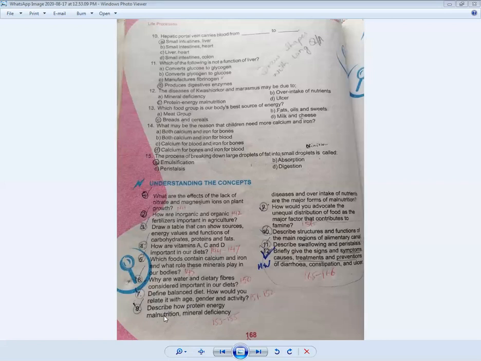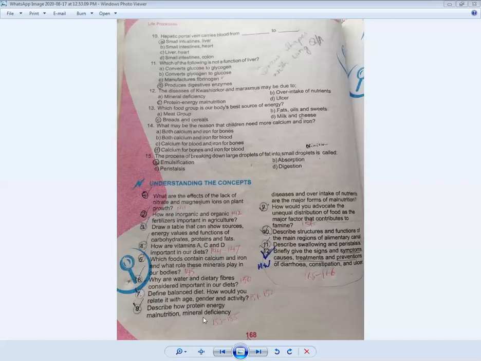So the deficiency of PEM can cause many diseases inside the body, for example, kwashiorkor and marasmus. Kwashiorkor is a disease in which a child needs all types of food, but its body will not grow. And in marasmus, its body will grow, but it will not take proper food. So these two diseases can be produced due to PEM.